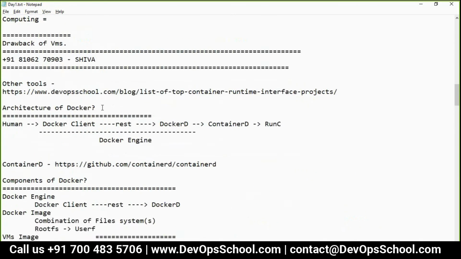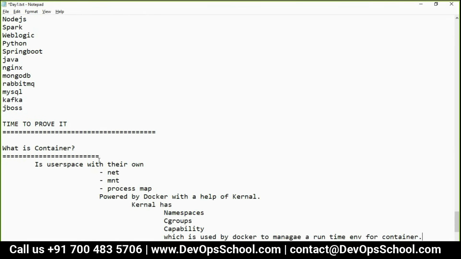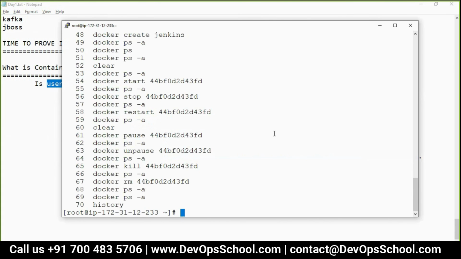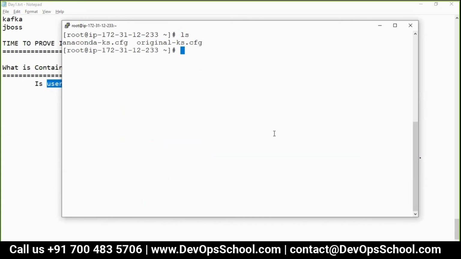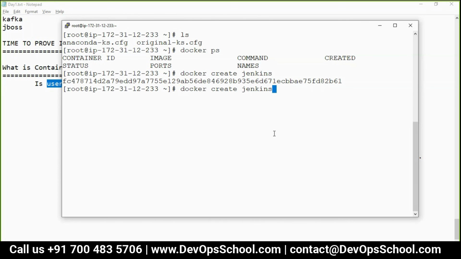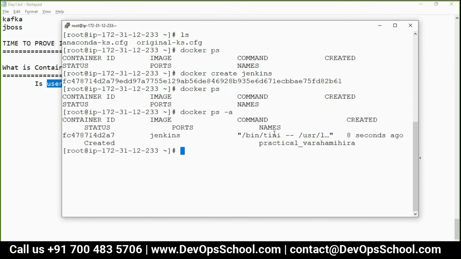One more thing. Last time I discussed, this time proving it. Okay. So guys, I said each container is a user space. So let's understand that. See here. How many containers do you have right now? Docker PS. Here, there is no container. Docker create Jenkins. Docker PS. No container running, it is only created.